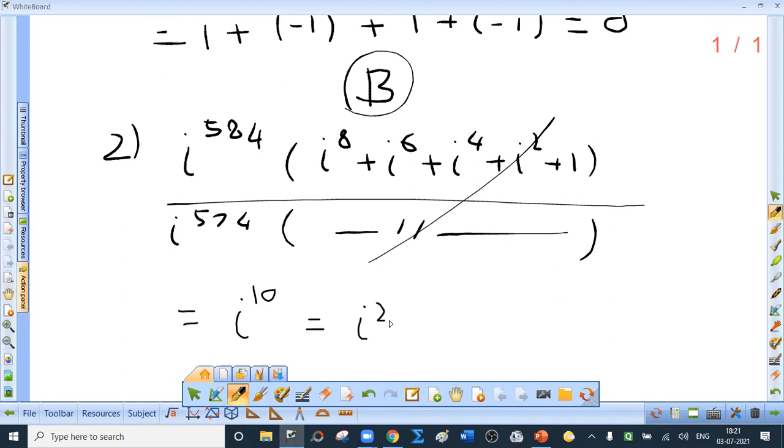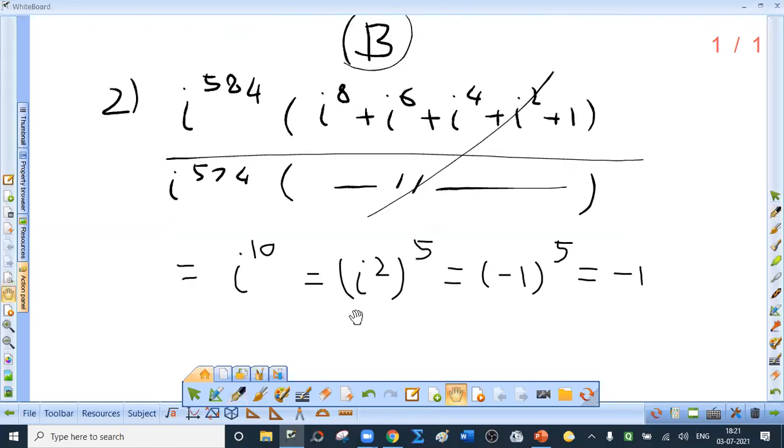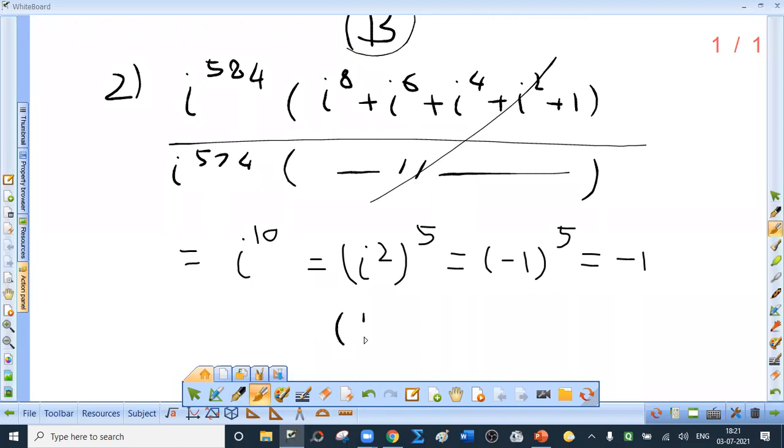So what remains is i raised to 10. What is i raised to 10? i square raised to 5. But i square is minus 1. Minus 1 raised to 5 is nothing but minus 1. So the correct option is D, Delhi. Please check. The correct option is D, Delhi, for the second one.